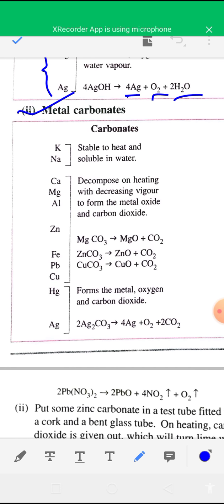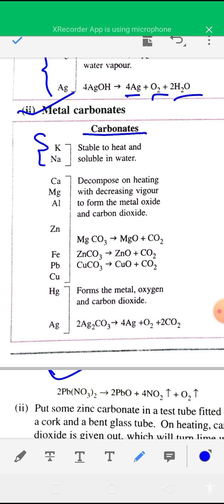Now see metal carbonate. Which metal carbonates are stable to heat? Sodium and potassium. Metal carbonates of sodium and potassium are very stable and will not decompose on heating.